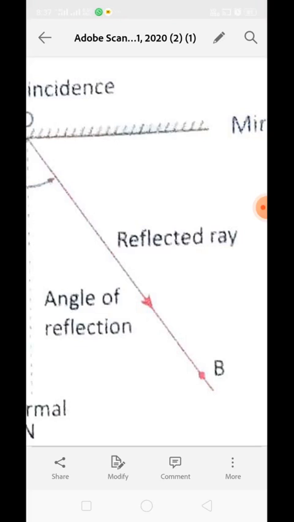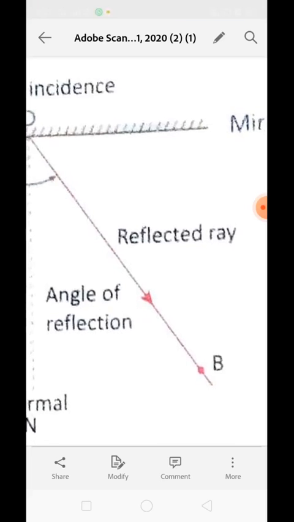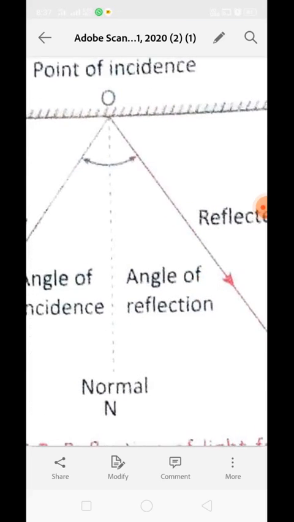is a small letter. The r will be written as a small letter because small letter r is indicating the reflected ray and small letter i is going to indicate the incident ray. So angle small i is the angle of incidence, angle small r is the angle of reflection. Okay class, angle i is the angle of incidence.